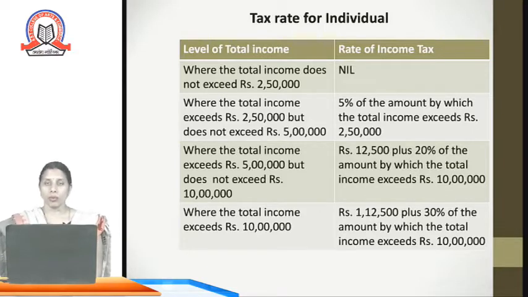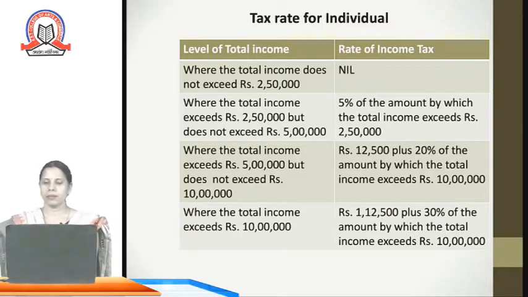That is, the income which exceeds 5 lakhs, on that amount only 20% tax will be computed in addition to the earlier slab tax rate. Where the next is when the total income exceeds rupees 10 lakhs. When the total income of the individual is above 10 lakhs, the tax amount, that is 1,12,500 plus 30% of the amount by which the total income exceeds rupees 10 lakh, will be the total tax amount.